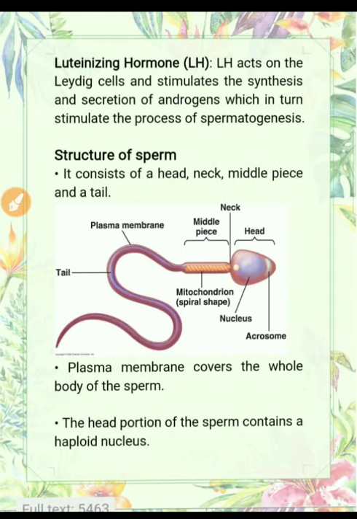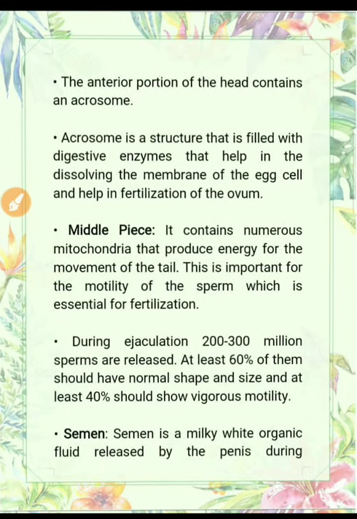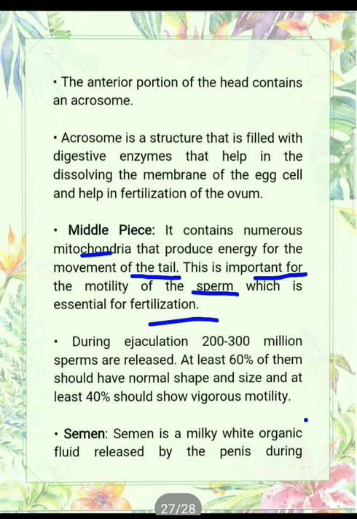Next one is the middle piece. You can see here, this one is the middle piece. Actually, the middle piece contains many mitochondria that produce energy for the movement of the tail. As you know, mitochondria are the powerhouse of the cell. They help to release energy, so this is important for the motility of sperm. Motility means movement, which is essential for fertilization. As you know, the male gamete has to travel up to the female gamete. So mitochondria help in the movement of sperm.